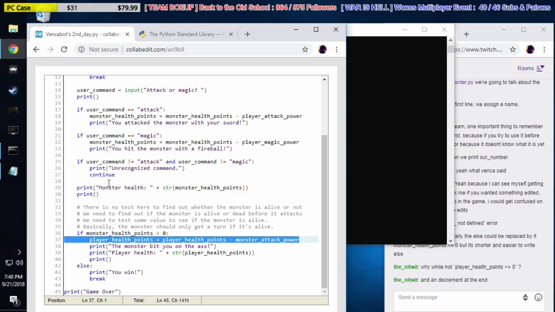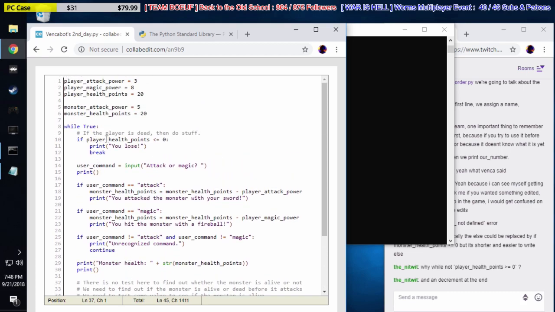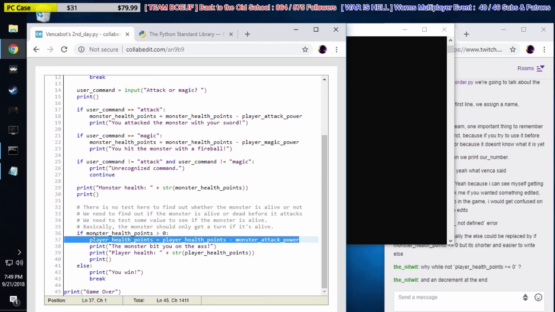And then we go back to the top. The player takes damage, we go back to the top. Is the player still alive? If he is, that's fine. If he's not, then break. If he's not alive anymore, then break this loop and we're done. Go down here and print game over.